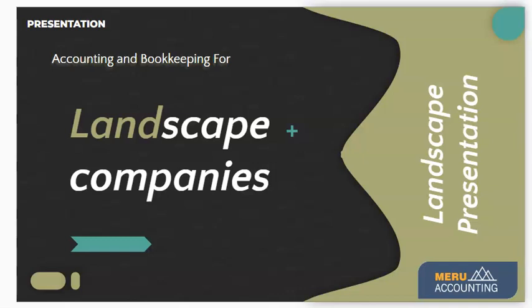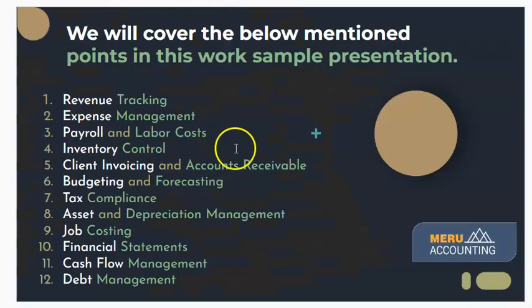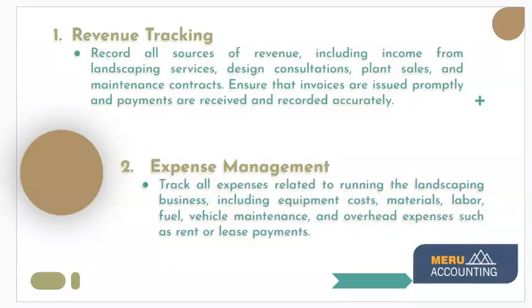Hello everyone. In today's video, we're going to talk about accounting and bookkeeping for landscape companies. Here are some of the topics we'll cover in the video. We'll start with revenue tracking, then we'll go to expenses management, payrolls and labor cost, inventory controls, client invoicing and accounts receivable, budgeting and forecasting, tax compliance, asset and depreciation management, job costing, financial statements, cash flow management and debt management. So let's start with revenue tracking.